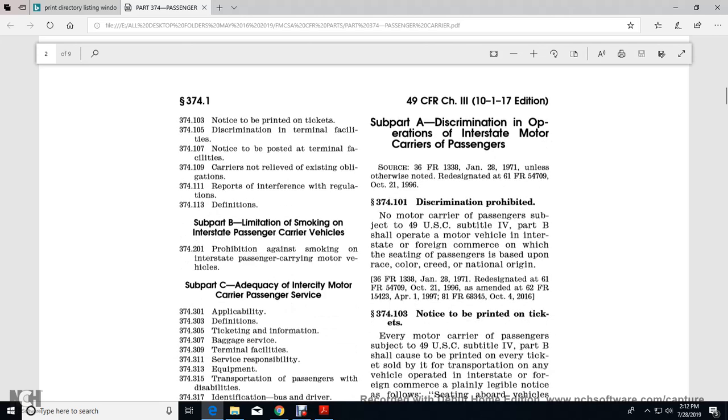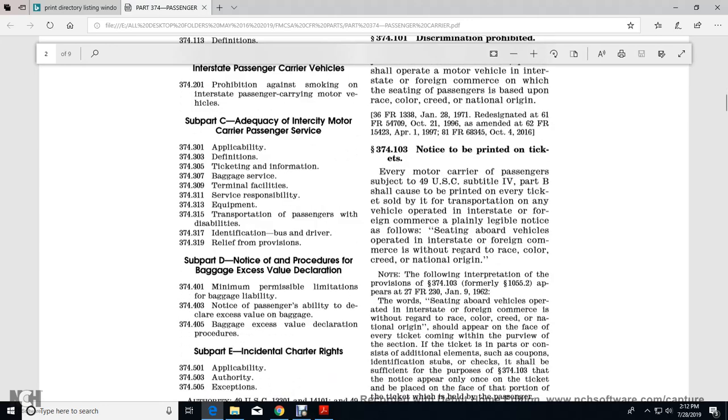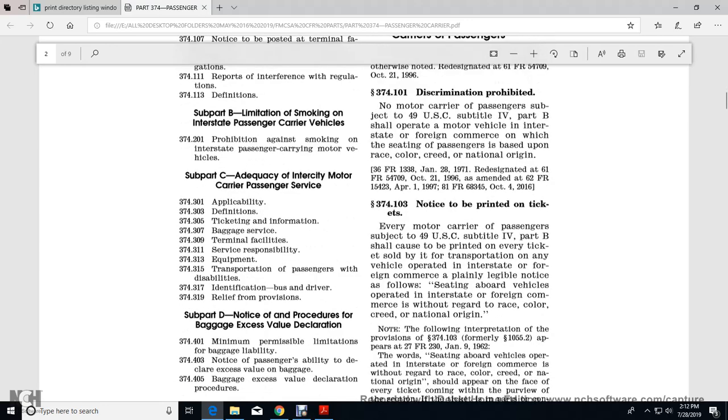374.113, Definitions. Subpart B, Limitation of Smoking on Interstate Passenger Carrier Vehicles. 374.201, Prohibition Against Smoking on Interstate Passenger Carrying Motor Vehicles. Subpart C, Adequate Intercity Motor Carrier Passenger Services. 301, Applicability. 303, Definitions. 305, Ticketing Information. 307, Baggage Service. 309, Terminal Facilities. 311, Service Responsibility. 313, Equipment.